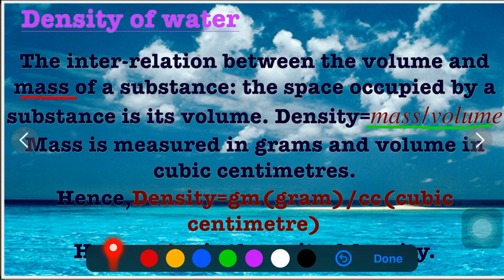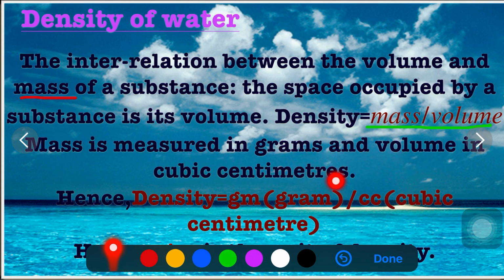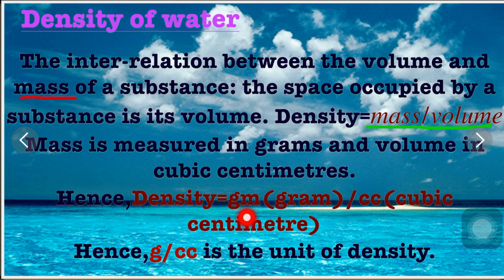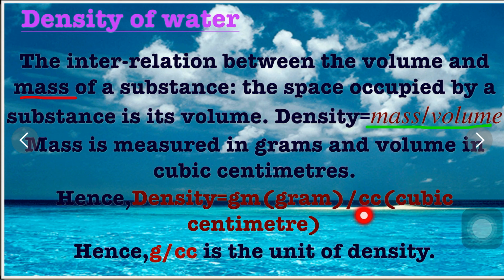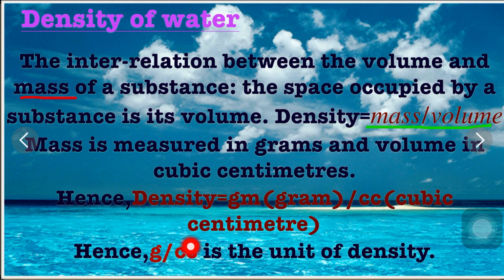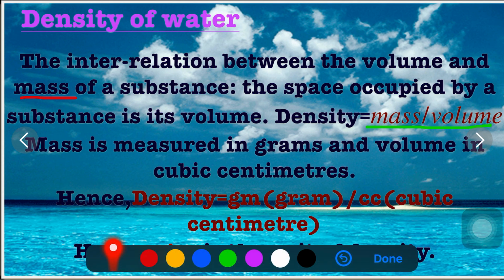Mass is measured in grams and volume is measured in cubic centimeter. Hence, density can also be expressed as gram upon cubic centimeter. Hence, gram upon cubic centimeter is the unit of density.